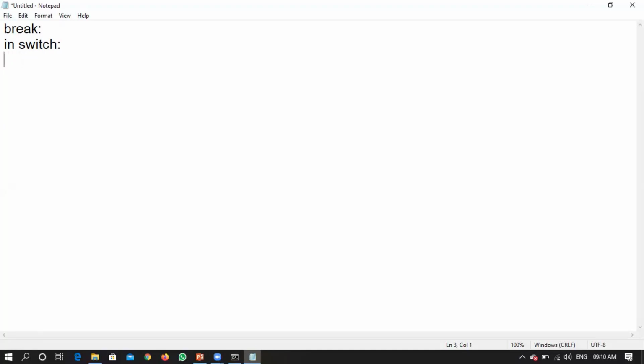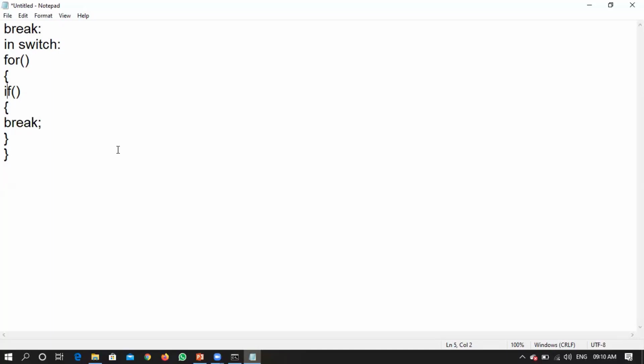Within a for loop, say for example, I have written some for loop. I'm not writing the expressions of it. Within the for loop, I wrote some if condition, and after the if, I wrote a break, right?